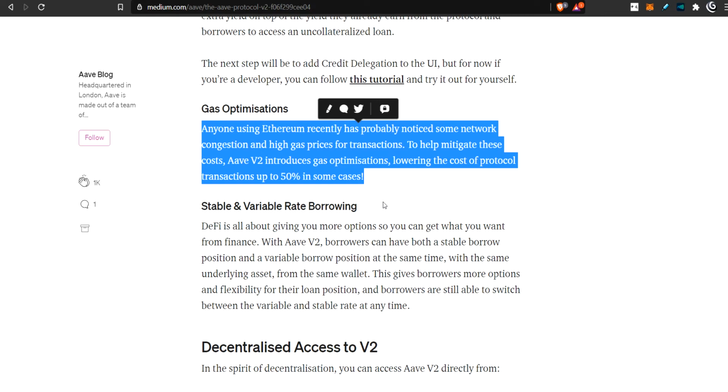There's a bit of gas optimizations. They're trying to lower the cost of gas because many complex transactions cost more gas than simple ones. So they've tried to simplify things and streamline things.